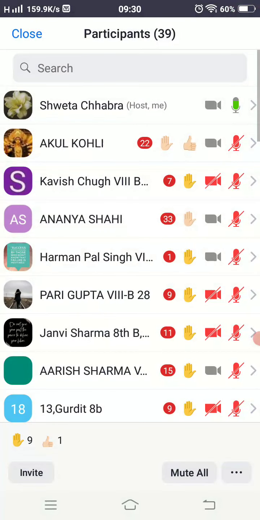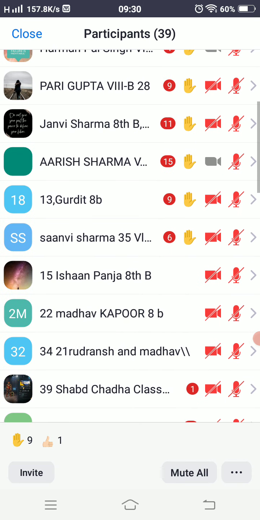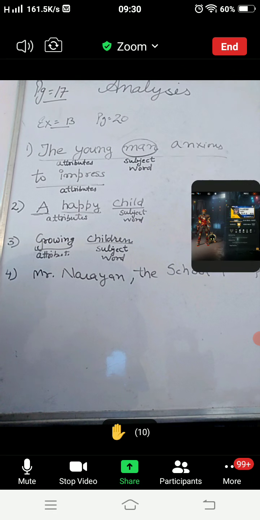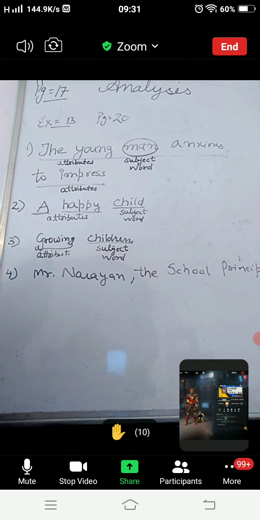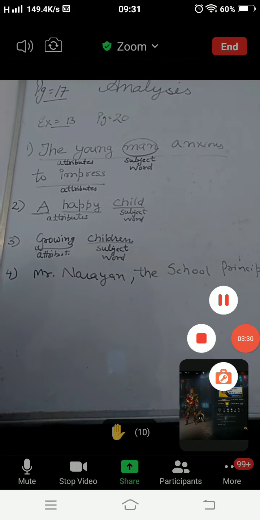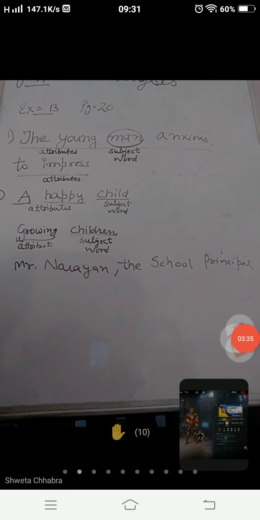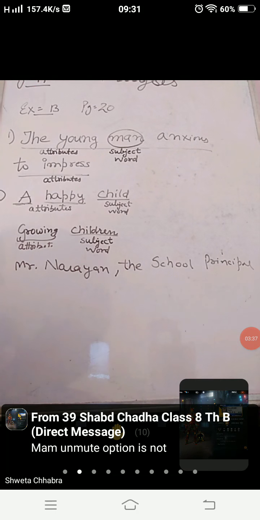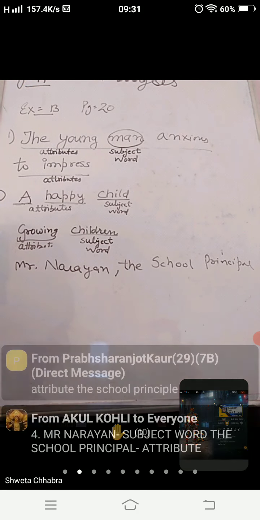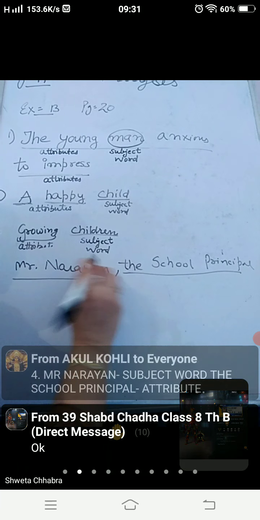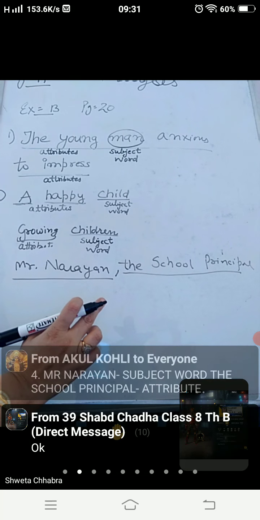Okay, bachche? Now, so many students are raising their hands. Very good response. What about others, those who are not responding in the class? Text me, bachche. Tell me, Mr. Narayan, the school principal, what is subject word and its attribute here? You can text me. So, the school principal and Mr. Narayan. Divide this subject into two parts.